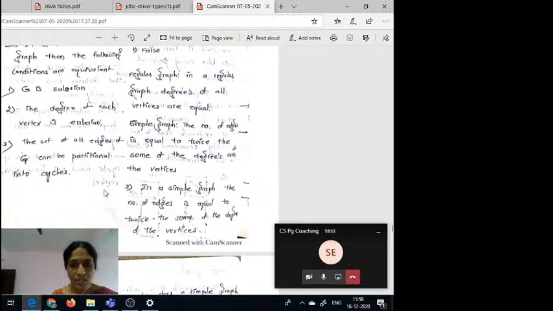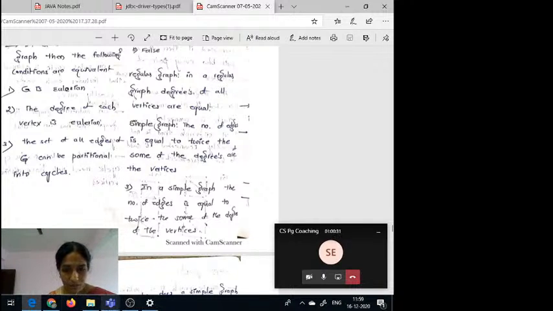And a simple graph, in the sense, suppose A to B, B to C, C to A, undirected. Now this is called a simple graph. That means the number of edges, 1, 2, 3, three edges are there. So these three edges equal to twice the sum of the degrees. Here how many edges are there? 3 edges. Twice that, 2 into 3, 6, equals the degree sum. That means 2 plus 2 plus 2. That means A degree is 2, B degree is 2, C degree is 2.